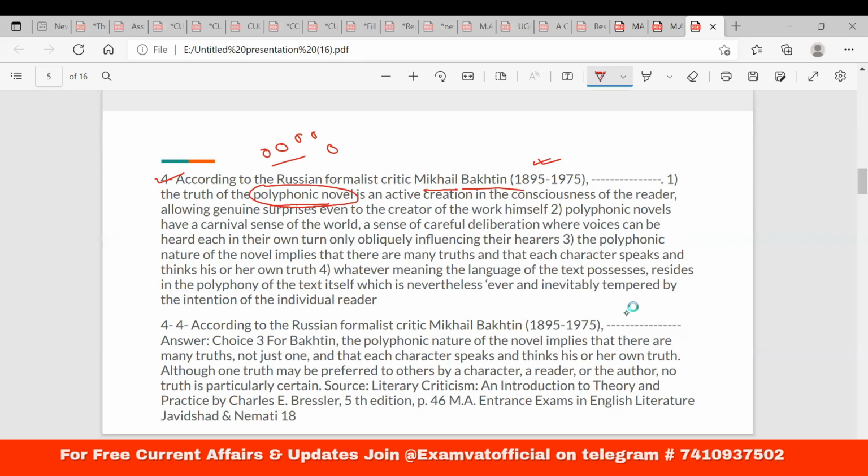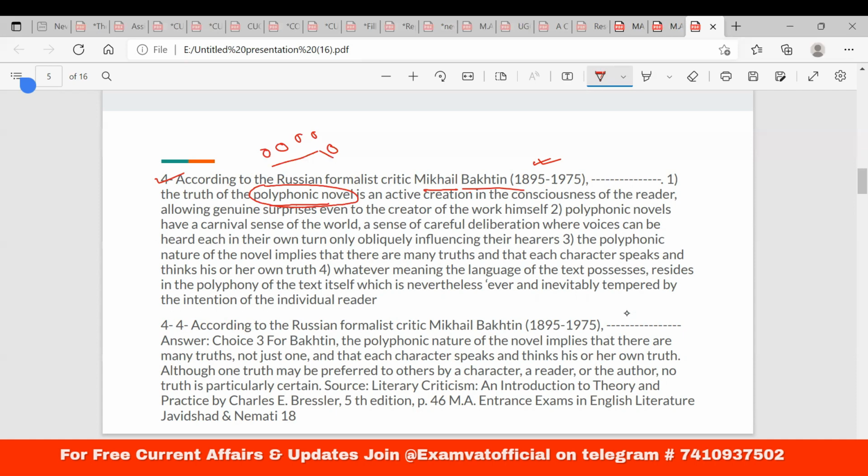So that is the reason कि polyphonic novel being an idea of Bakhtin, who has extensively studied Dostoevsky. Okay, so one book of Bakhtin is Problems of Dostoevsky's Poetics. So that is particularly very influential as a book for the formalist criticism.